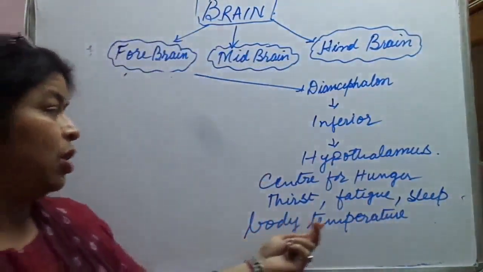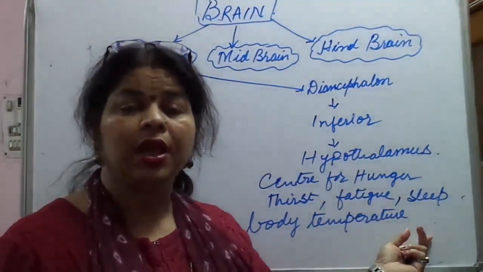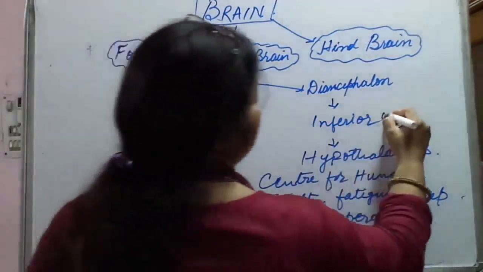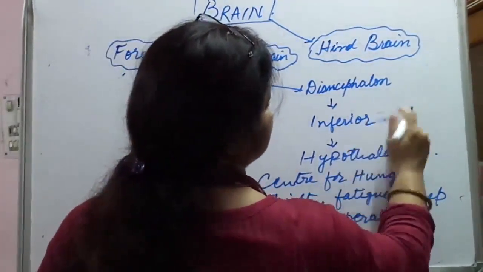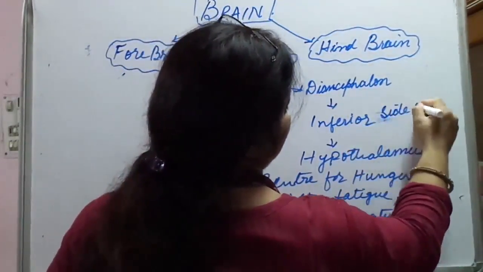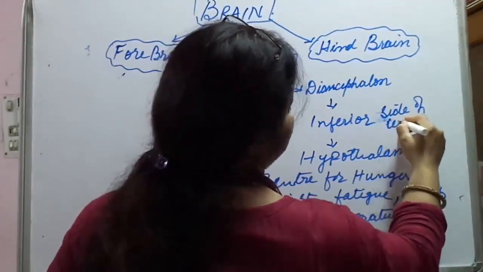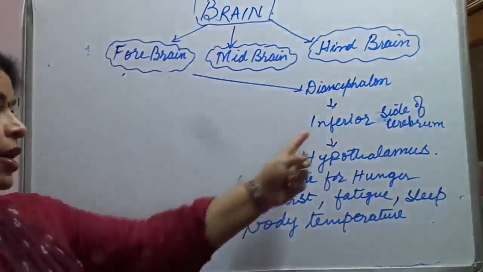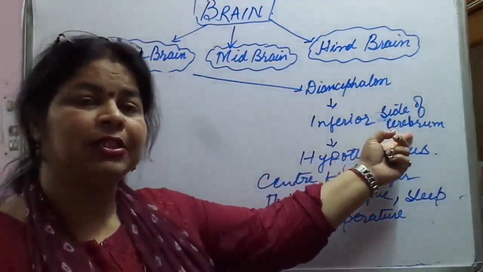See how many things it is controlling, and it is lying on the inferior side of the cerebrum, that is its location.